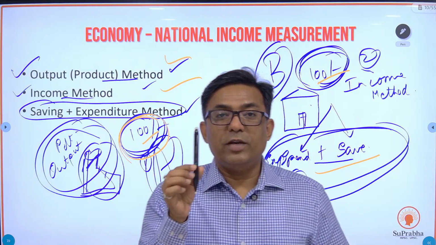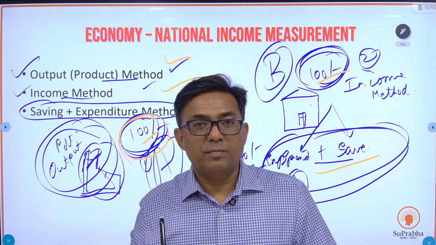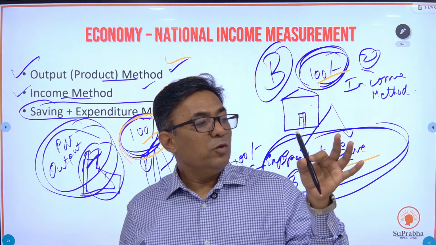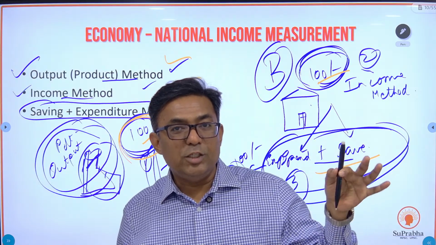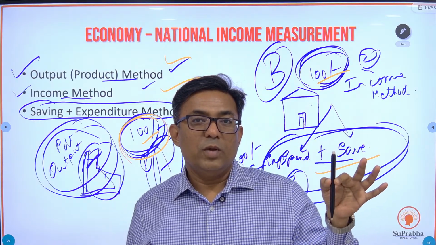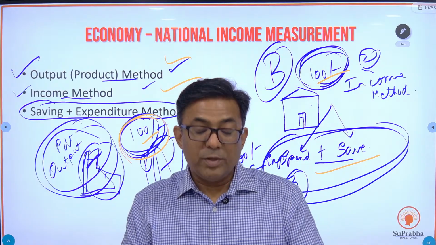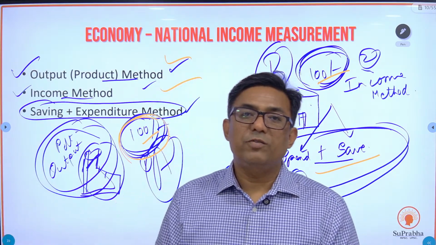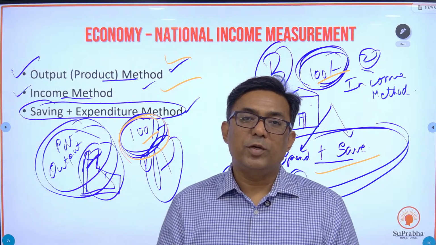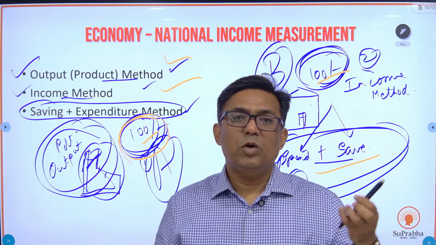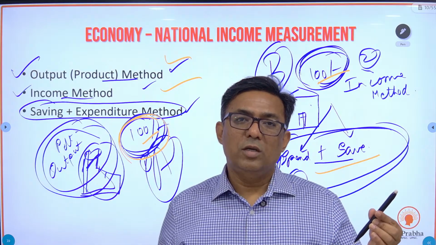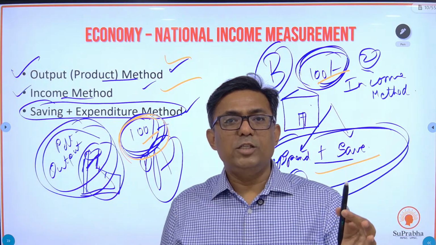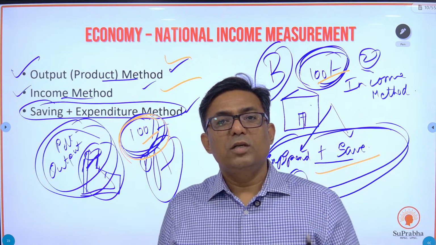Wherever the product is tangible, in the sense that you can see this product, you can feel this product, you can use the output method. For example, agriculture. How much wheat is produced? 100 quintal of wheat is produced. What is the price? 200 rupees per quintal. You can easily find out the output. 100 into 200, yes, 20,000 rupees is the output method addition to the national income.